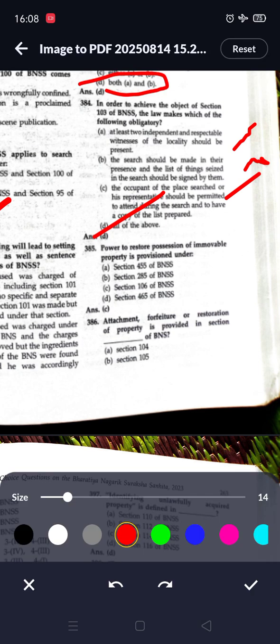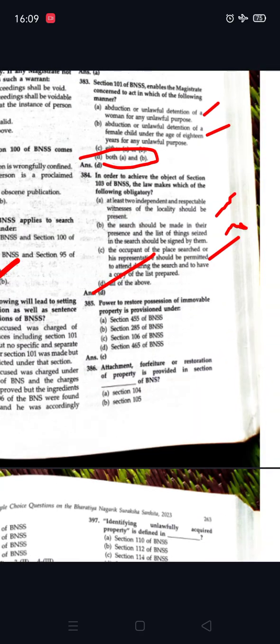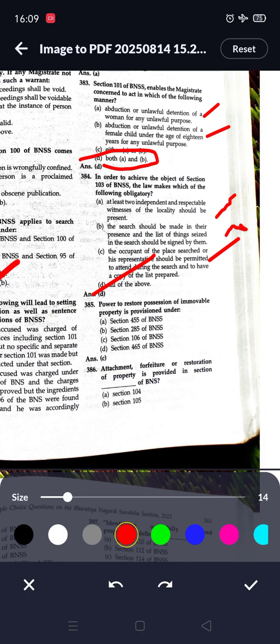Next question, power to restore possession of immovable property is provisioned under 106 of the BNSS. Next question, attachment, forfeiture or restoration of property is provided in section dash of BNSS.